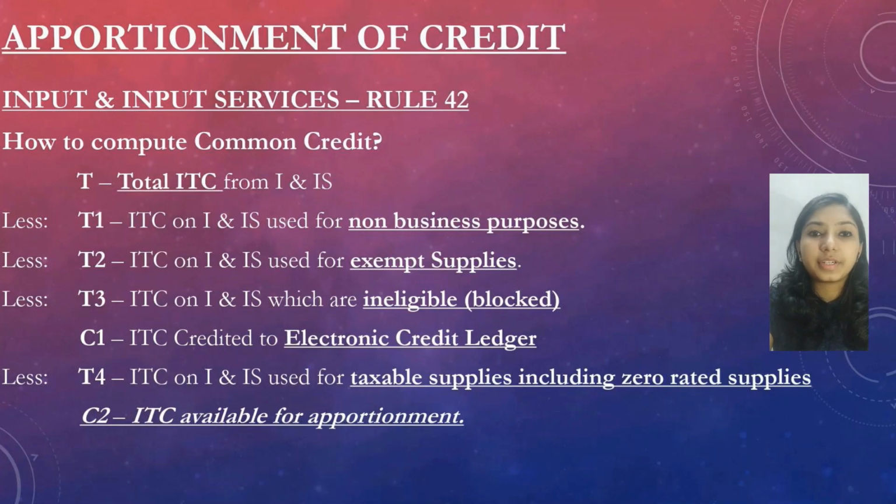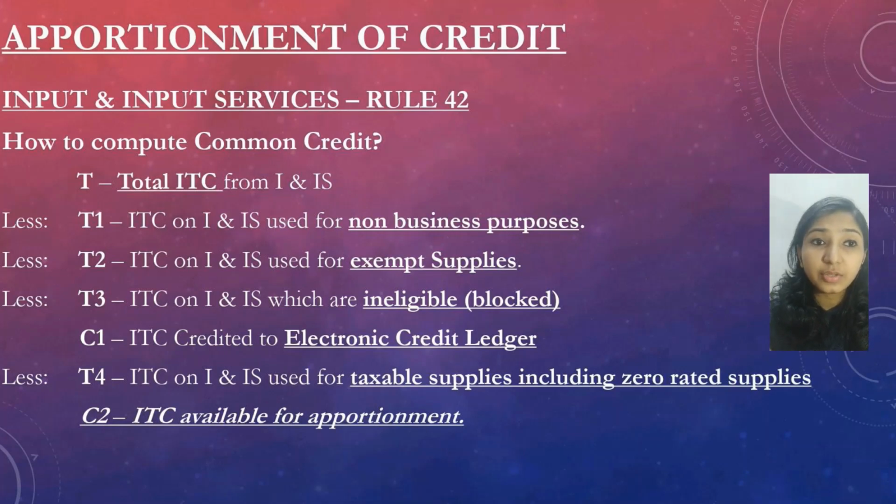What do you mean by common credit? Common credits are the credits which are used for both exempted and taxable supplies. How can we compute it? We have T, the total ITC from input and input services. We are going to reduce the ITC on input and input services used for non-business purposes, also exempt supplies and also ineligible, that is block credits. With reducing these three things, we'll get the ITC credited to the electronic credit ledger.